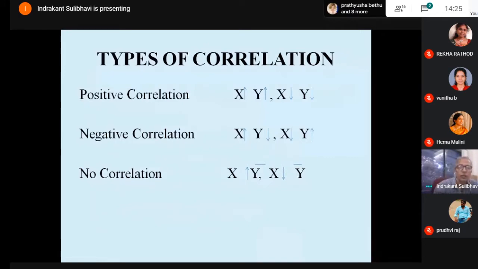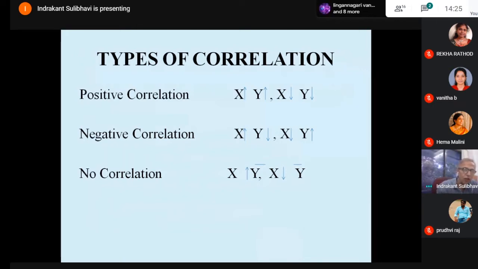Now the correlation can be of different types. Suppose we are discussing two variables x and y. As x increases, y also increases. As x decreases, y also decreases. This is called positive correlation. Both move in the same direction. An increase in x is accompanied by an increase in y, and a decrease in x is accompanied by a decrease in y. So the movement of the two variables x and y is in the same direction.